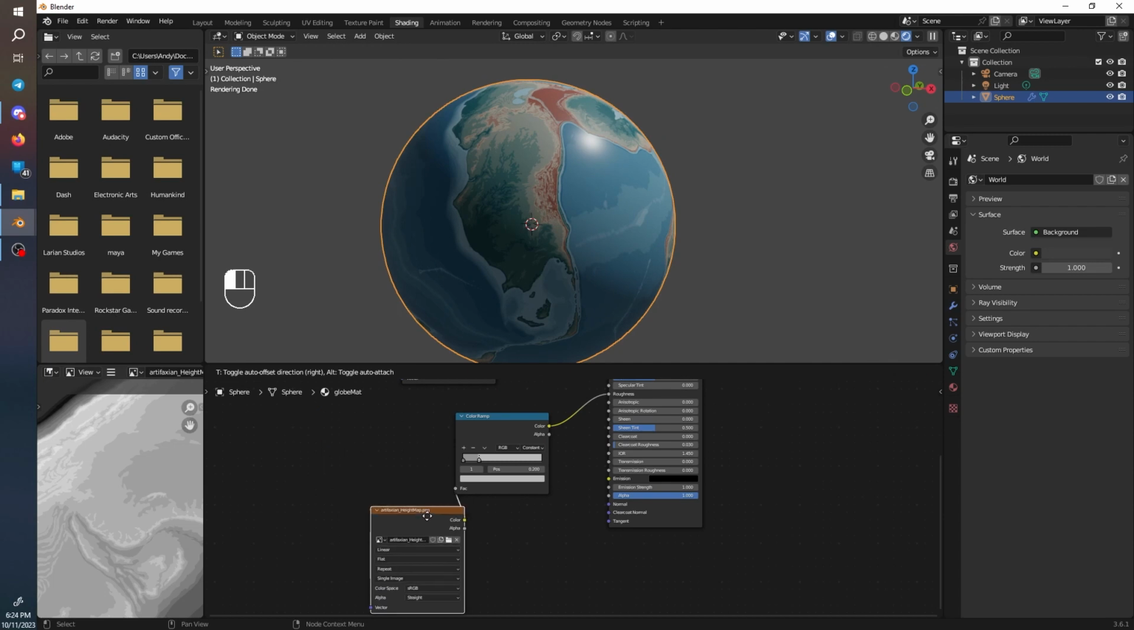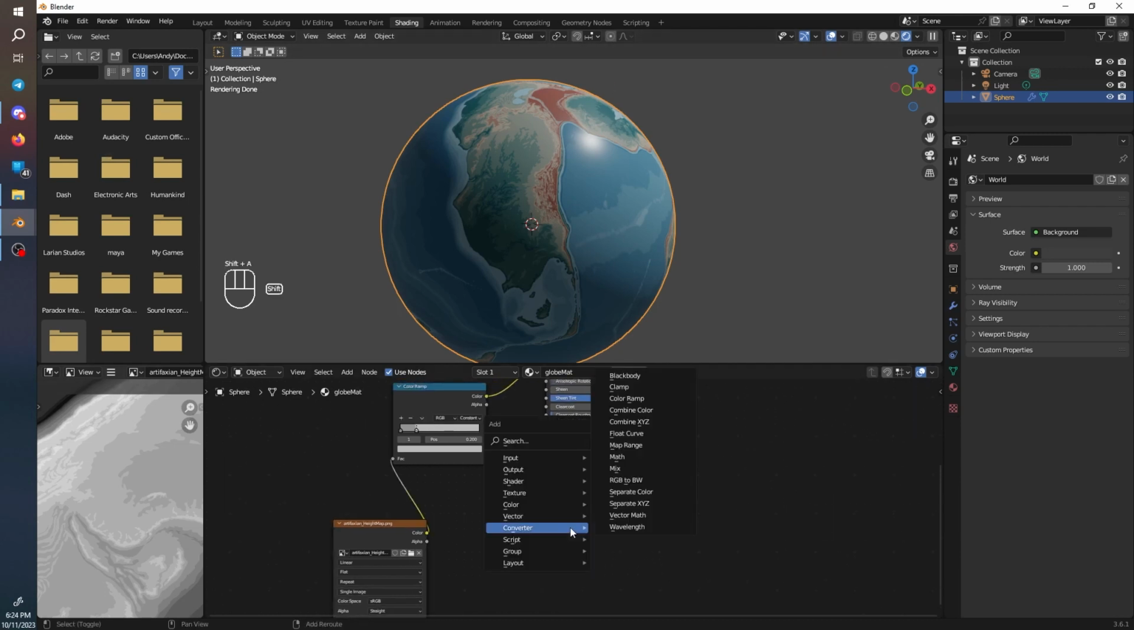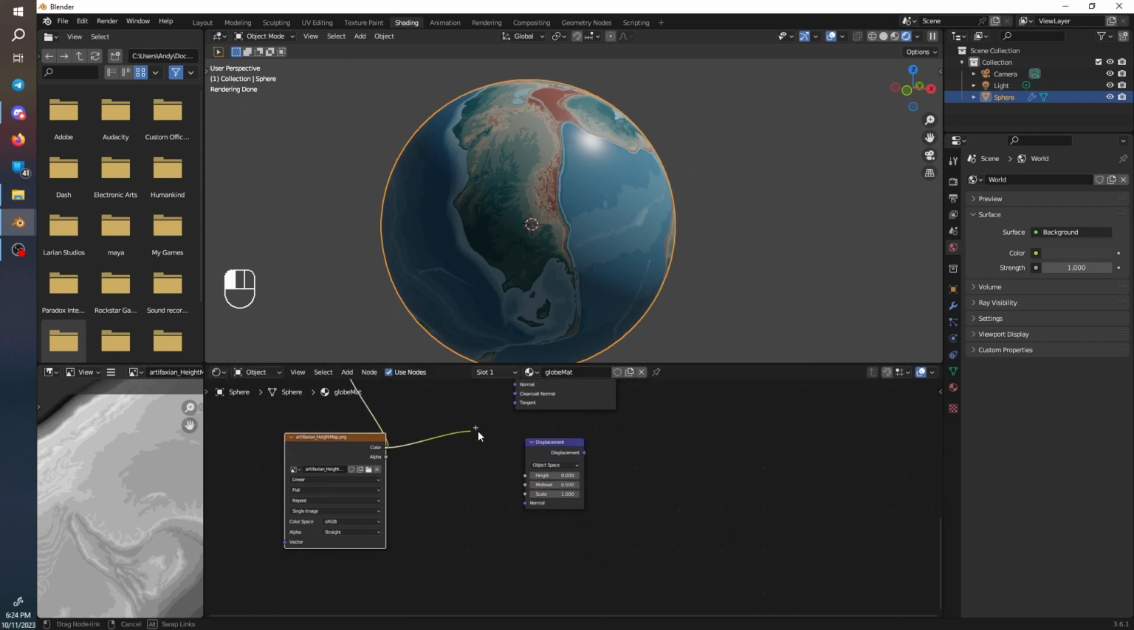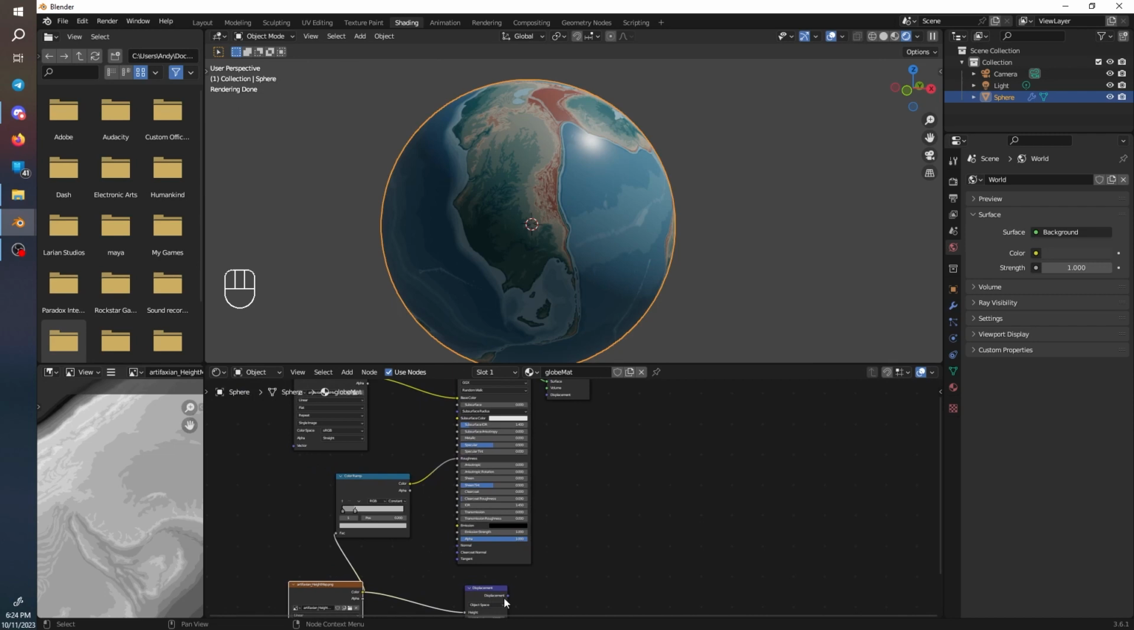Now, we're going to add the bumps to it. So if you press Shift A, this time we're going to go to search and type displacement. We're going to plug the height map into height and plug displacement into displacement.